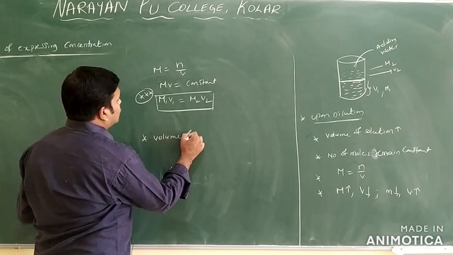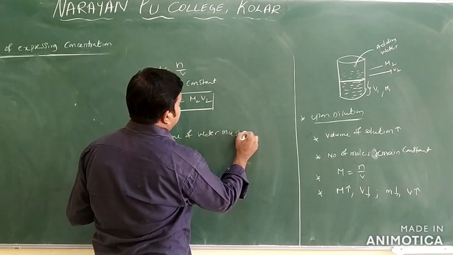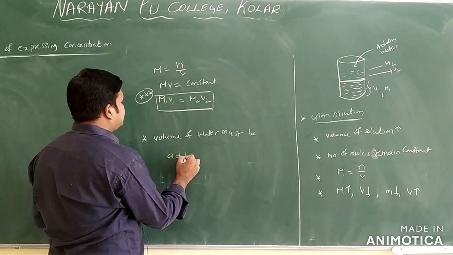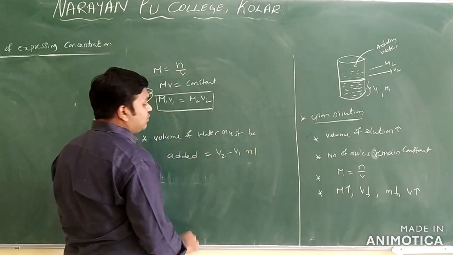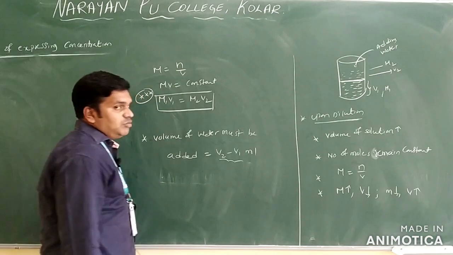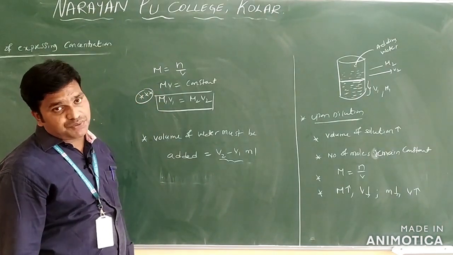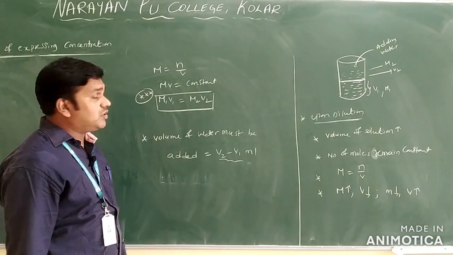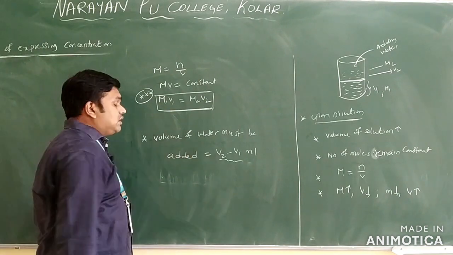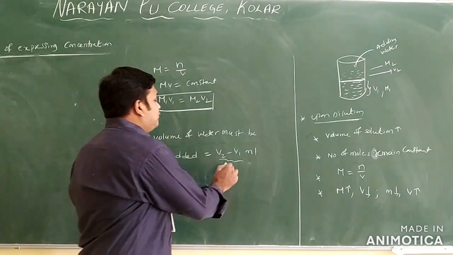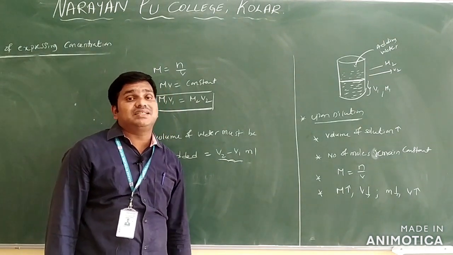The volume of water that must be added is equal to V2 minus V1 ml. If you want to find the volume of water, you get the formula V2 minus V1 ml. So these are the formulas we use in the dilution concept. The first formula is M1 V1 is equal to M2 V2, and the volume of water that must be added is V2 minus V1 ml. This is regarding the concentration term molarity.